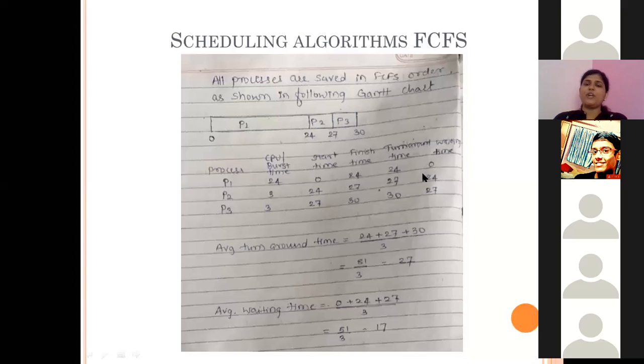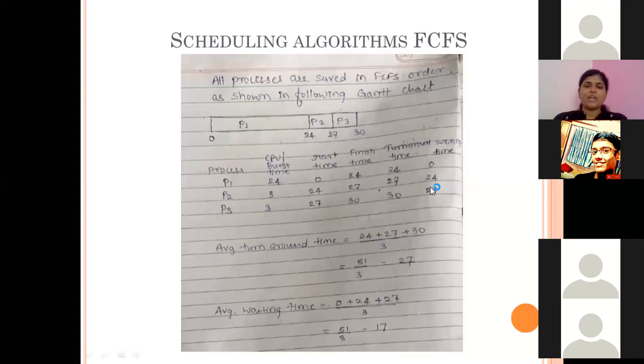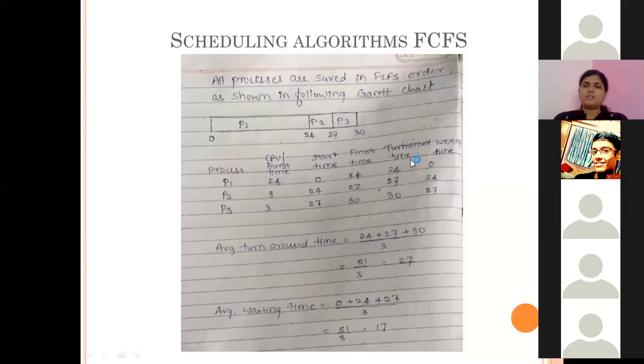That's why it has to wait for 24 time units. Similarly, P3 has to wait for 27 time units. This is the turnaround time for each process, and this is the waiting time for each process. One thing which is asked is covered. Now the second thing asked is to find the average turnaround time and average waiting time. So take the average, which is 27.